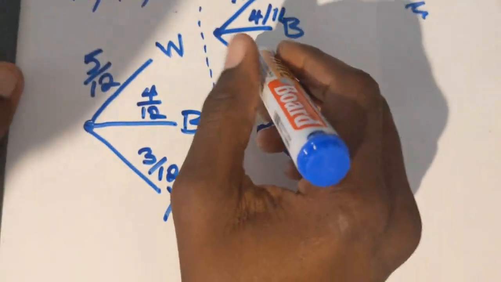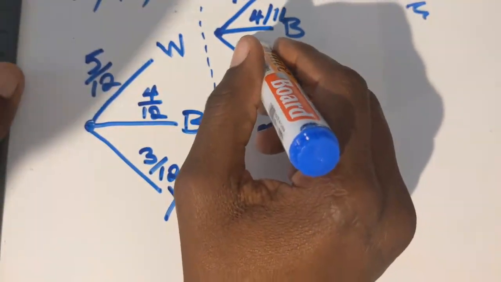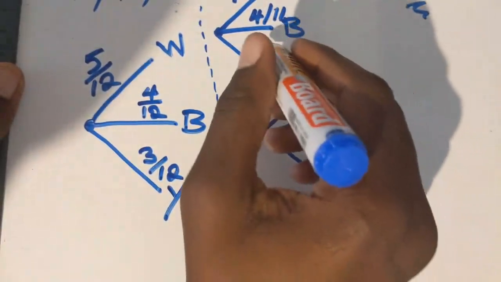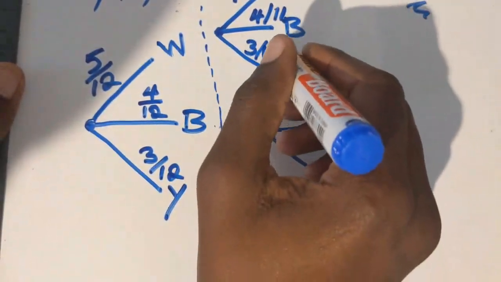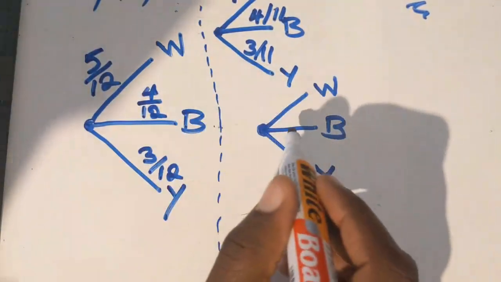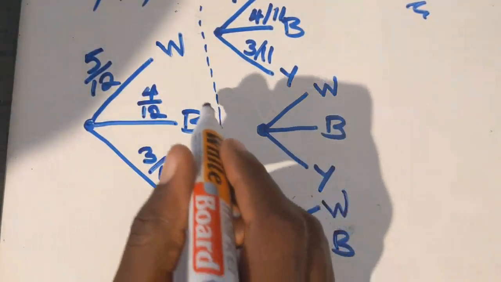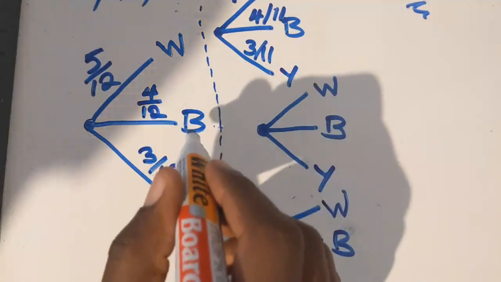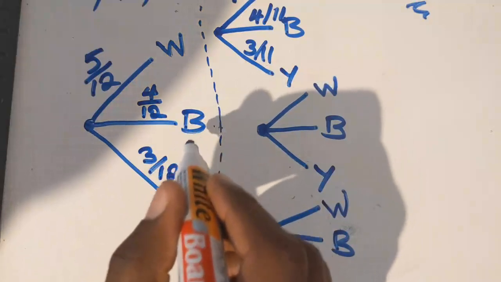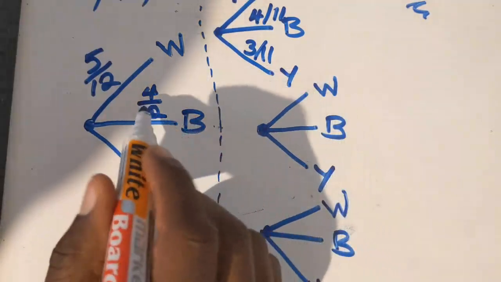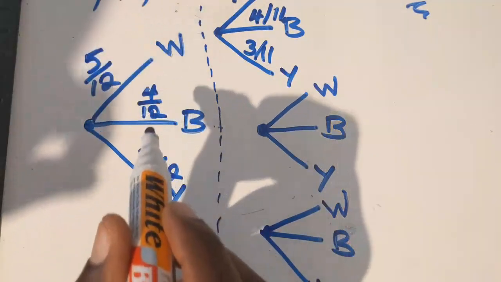So even here, blue we have, so yellow we still have 3. Since this is not a tree for yellow, so we have over 11. Okay. Then coming to this one. So this is the branch of what? Of blue. So meaning that only blue is going to be affected. Okay, so how many blue are there? So those that are blue, there are how many?